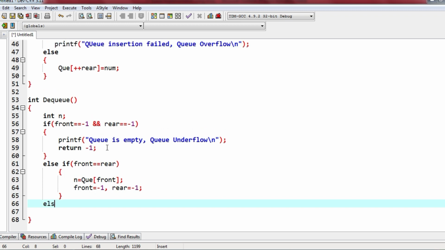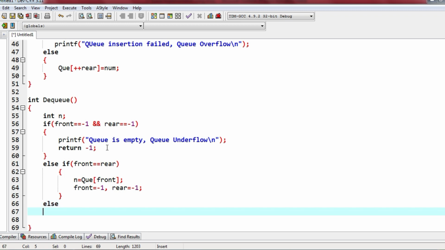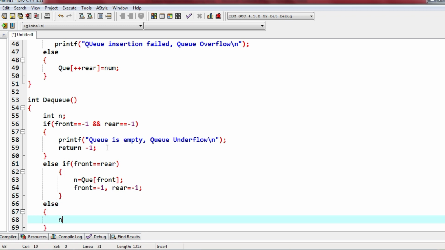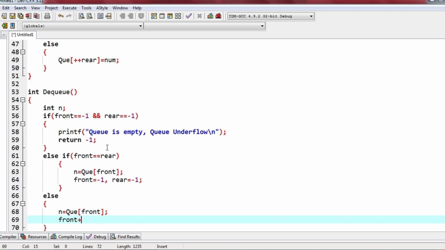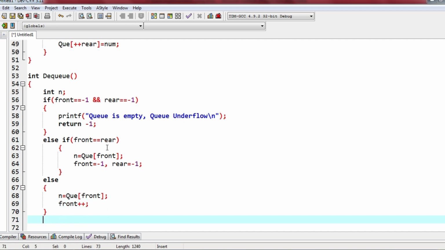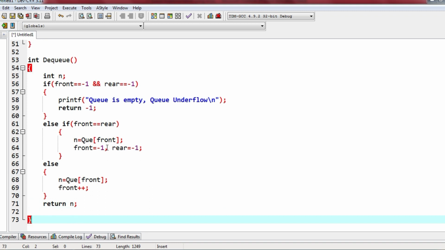Then suppose both these conditions are false, it means the queue is not empty and it has more than one element. In this case, whatever is there at the front end, I copy that to n, then I increment front so that it points to the next location. So that's it. So we have done all the required modifications. Now we need to return the value of n. So that is about the dq function.